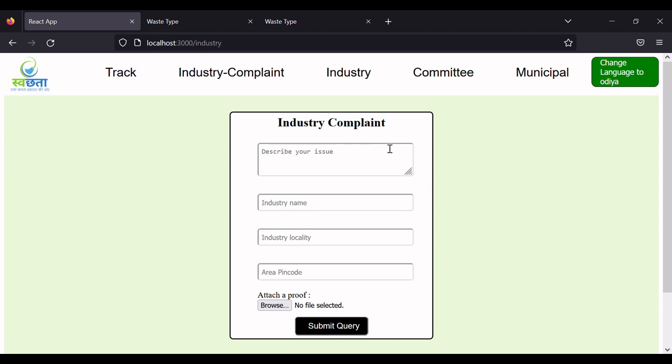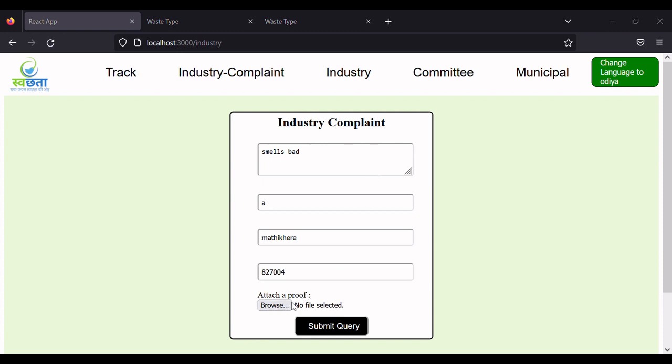So this is the third interface, that is industry, and the main feature of this complaint system is that the user's credentials are hidden. So it could describe its issue like drainage, smell issue, name of industry, for example A, and the locality, also the pin code, so that the specific industry would be targeted